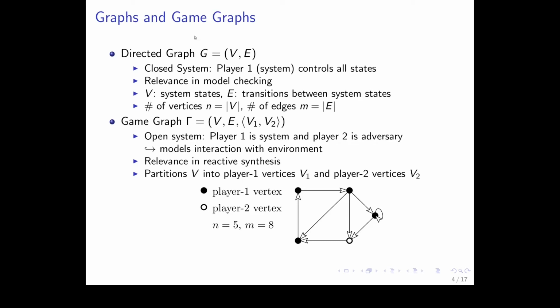Game graphs, which we usually denote with gamma, model open systems. That is where player 1 is the system and player 2 is the environment or the adversary. And this models interaction with an environment. This arises in reactive synthesis. And formally, we partition V into player 1 vertices V1 and player 2 vertices V2. And as you can see below, here is an example of a game graph.